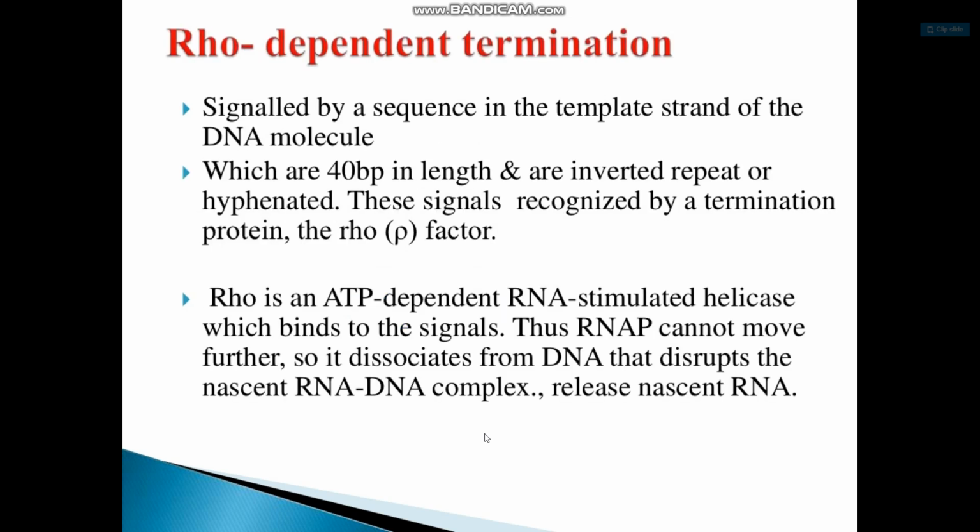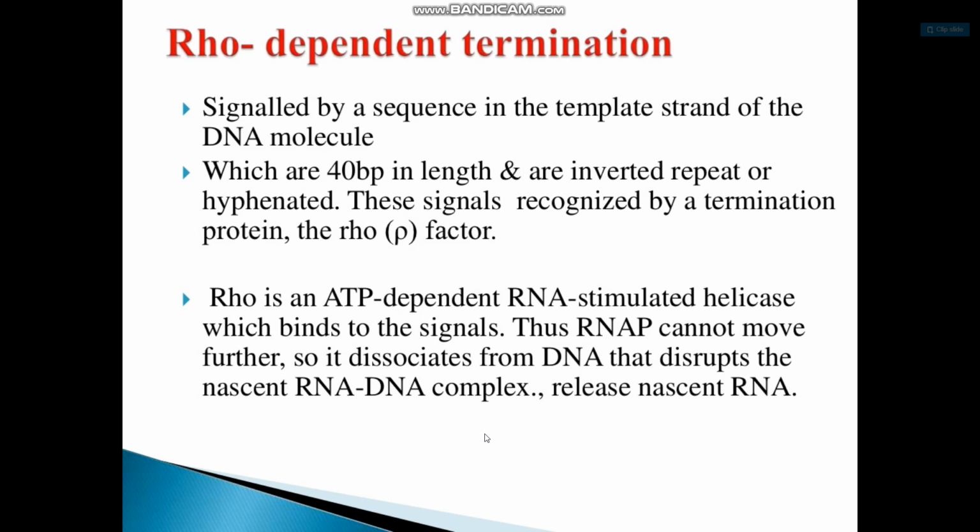Rho-dependent termination is signaled by a sequence in the template strand of the DNA molecule, which is about 40 base pairs in length and consists of inverted repeats. These signals are recognized by a termination protein, that is, the Rho factor. Rho is an ATP-dependent, RNA-stimulated helicase which binds to the signal.